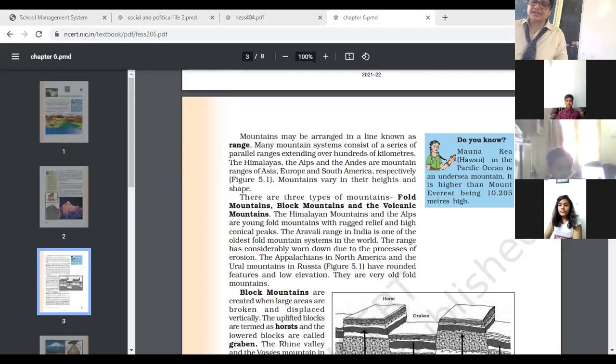Same way, there is a theory that billions of years ago, the whole earth was a part of one Pangaea. When there was a pressure put on both sides, the two continents struck each other and then the fold mountain formed. Okay, let us understand through this small video how the fold mountain formed.